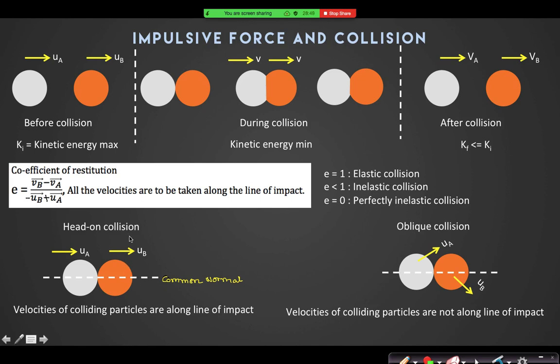The collision is head on if both the velocities are along the line of impact. Then there is no problem, I can take U and V directly. But oblique collision is there when the velocities are not along the line of impact.